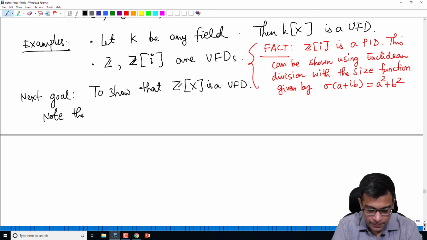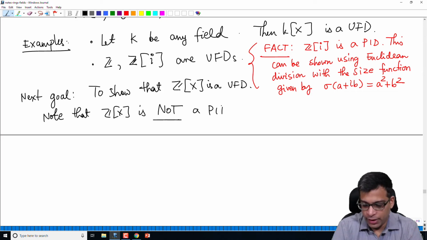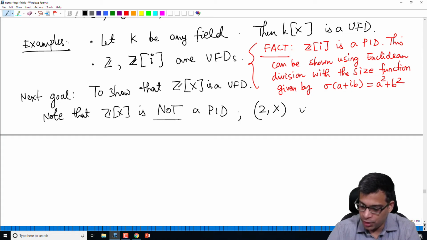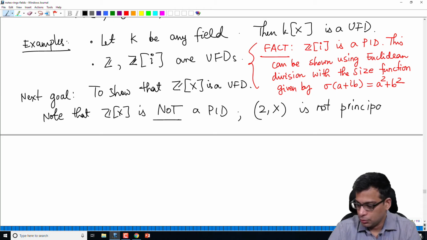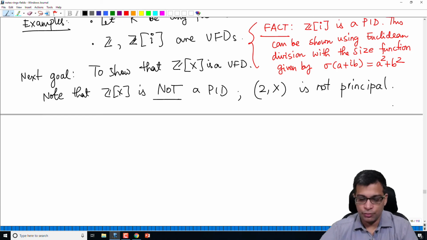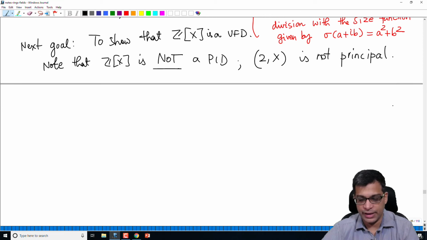So note that Z[x] is not a PID. Why is it not a PID? The ideal generated by 2 and x is not principal. We saw this in the video when we discussed PIDs. So Z[x] is not a PID, whereas we will prove that Z[x] is a UFD.